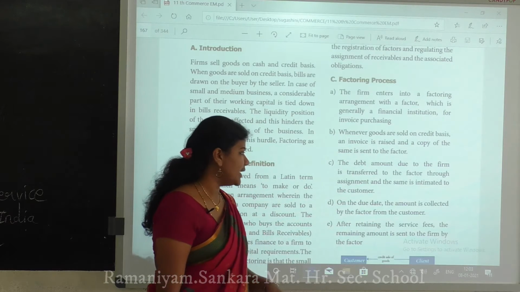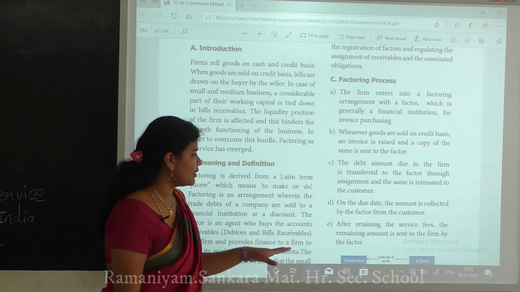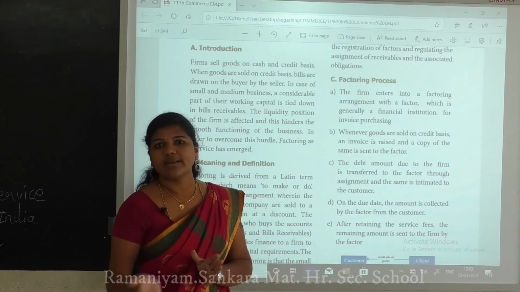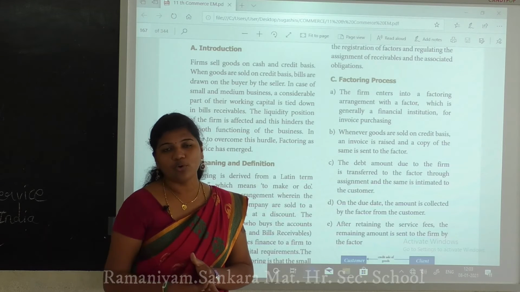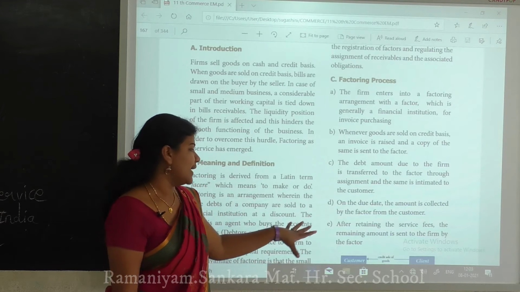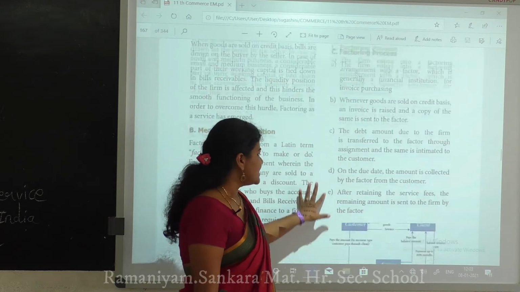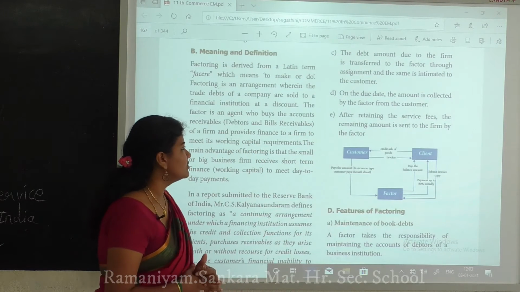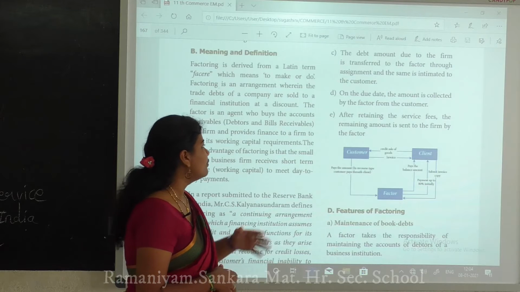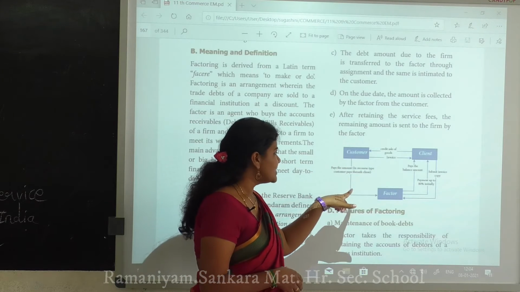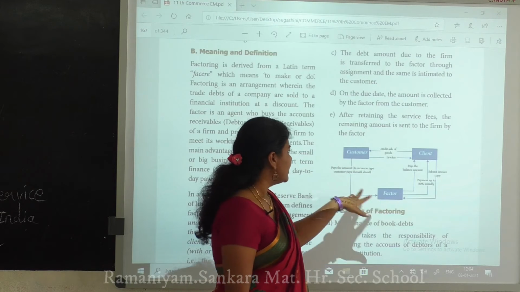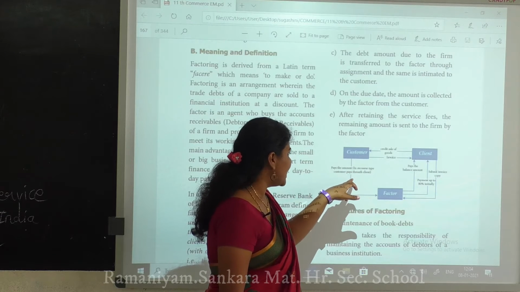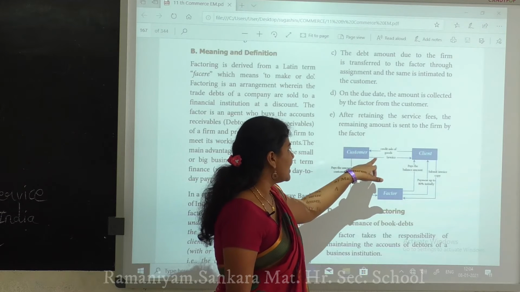What is the due date? The amount is collected by the factor from the customers. What is the due date, what amount has already been given, what amount they need to give, all the details are included there. Next, E1: after retaining the service fees, the remaining amount is sent to the firm by the factor. So the factor, the customers and the payment are all given here.